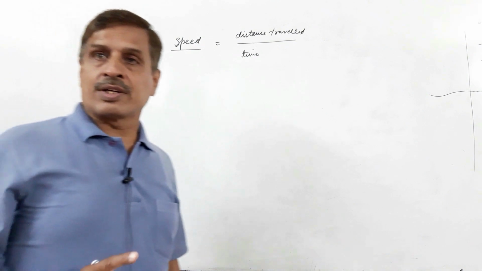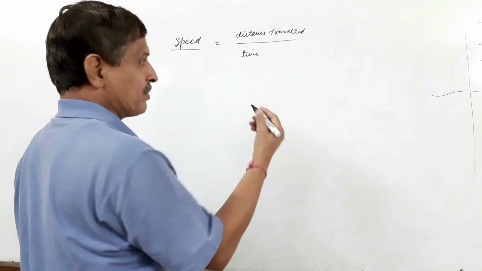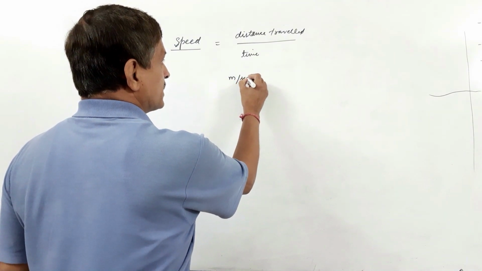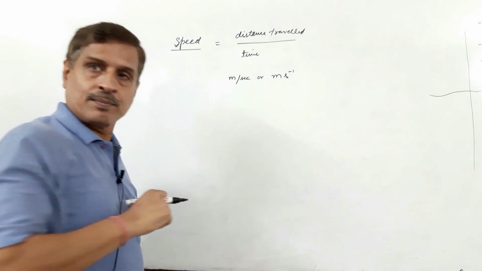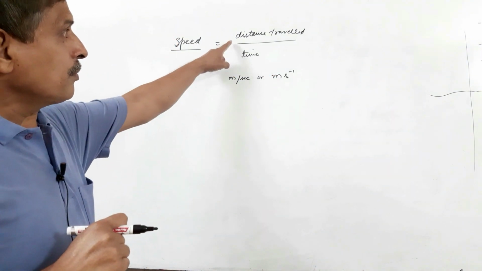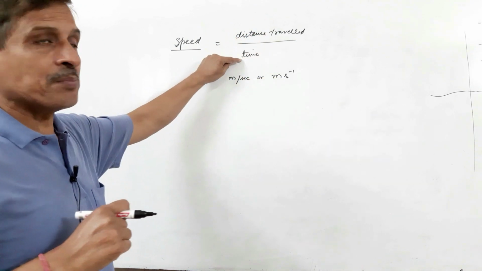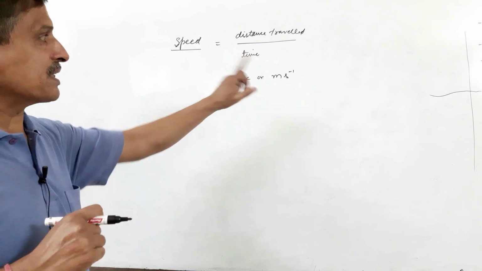Its SI unit is meter per second, or meter second minus 1. The SI unit of distance travelled is meters and time is measured in seconds. Okay? So its unit is meter per second.